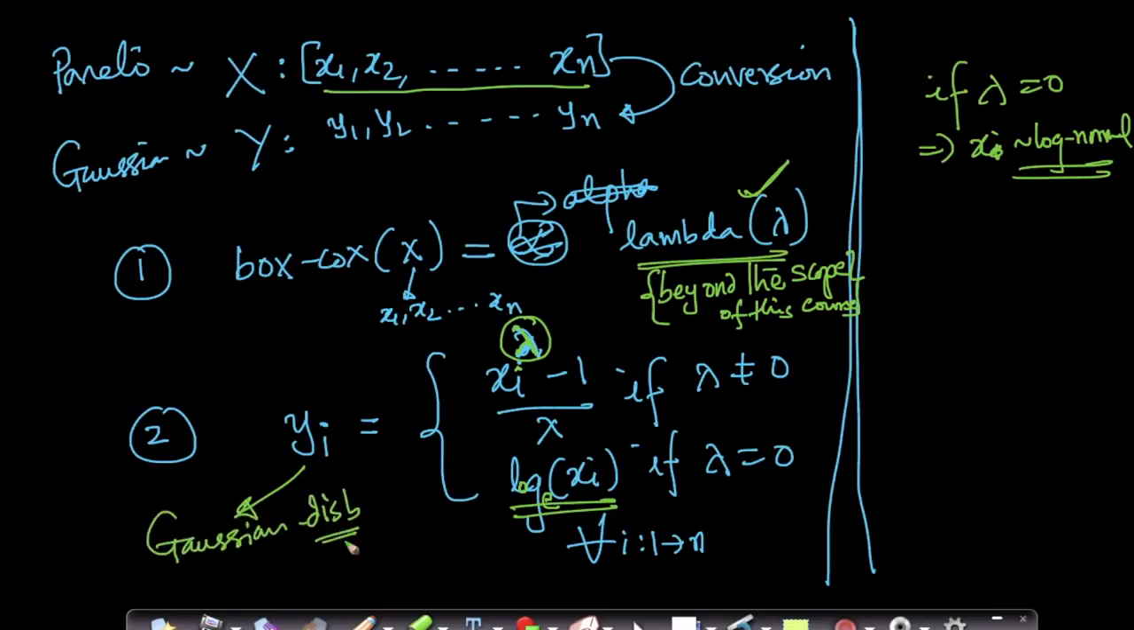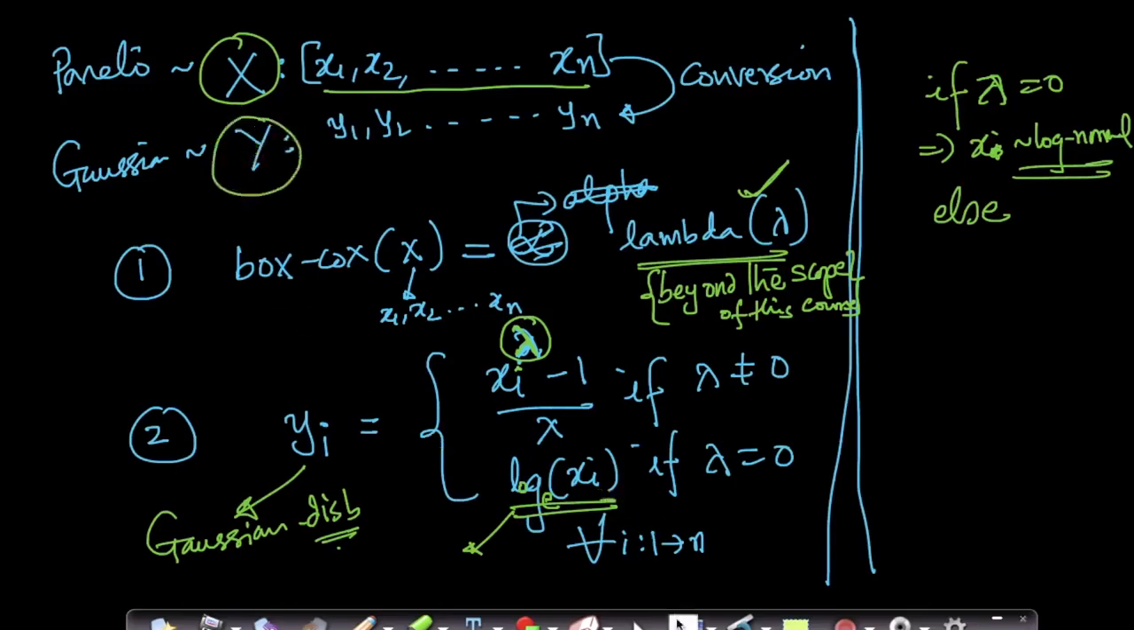My yi's are Gaussian distributed. So whenever lambda equals 0, you're just basically taking the natural logarithm of xi's, which implies that whenever lambda equals 0, your random variable x is log normal. Else, you just apply the simple transform. This is a brilliant way for you to convert any Pareto distribution to Gaussian distribution.